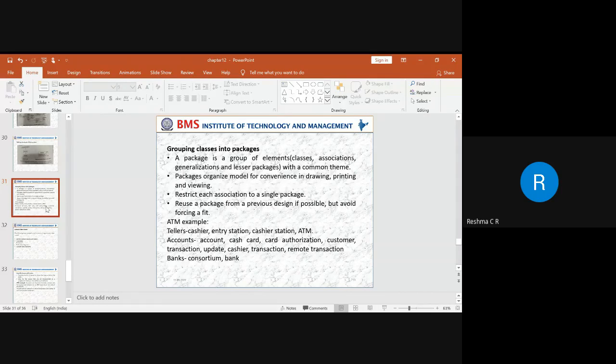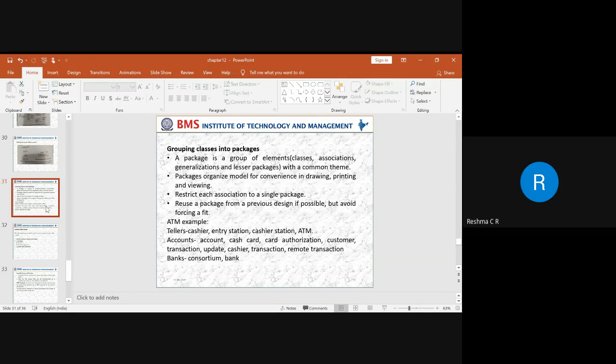So there should be at least one or two packages with respect to a single class model. So if you want to repeat with respect to different packages, then what we need to do is identify that as a sole connection, and it has to be distributed among it. It should be distributed as two or more different packages.